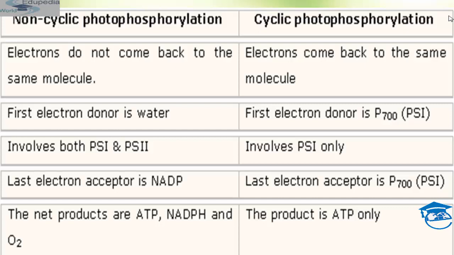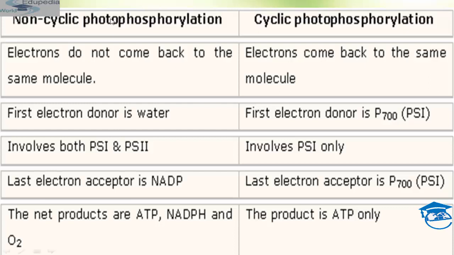Another difference between cyclic and non-cyclic photophosphorylation is that the site for cyclic photophosphorylation is the stroma lamellae, because stroma lamellae membranes lack PS2 and NADP reductase enzyme. It occurs when only light of wavelength beyond 680 nanometers is available.